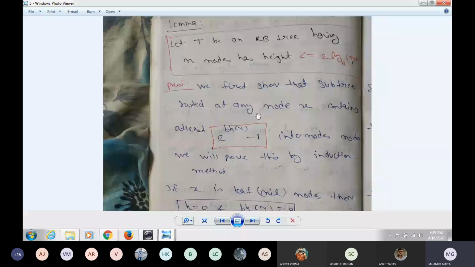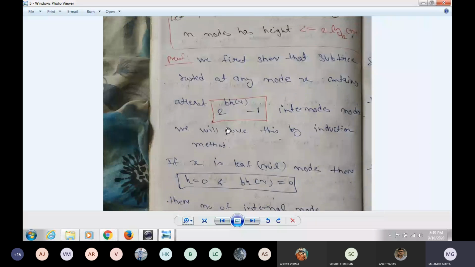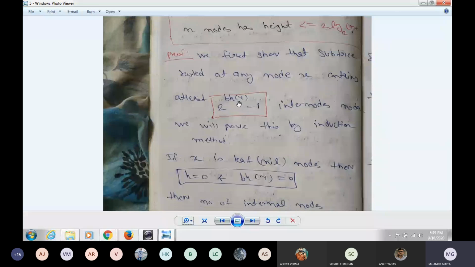So first of all, we have to show that the subtree rooted at any node x contains at least 2 raised to the power bh(x) minus 1 internal nodes. Okay, you have to remember this point. These things I will prove by using the induction method, going from the basic case.